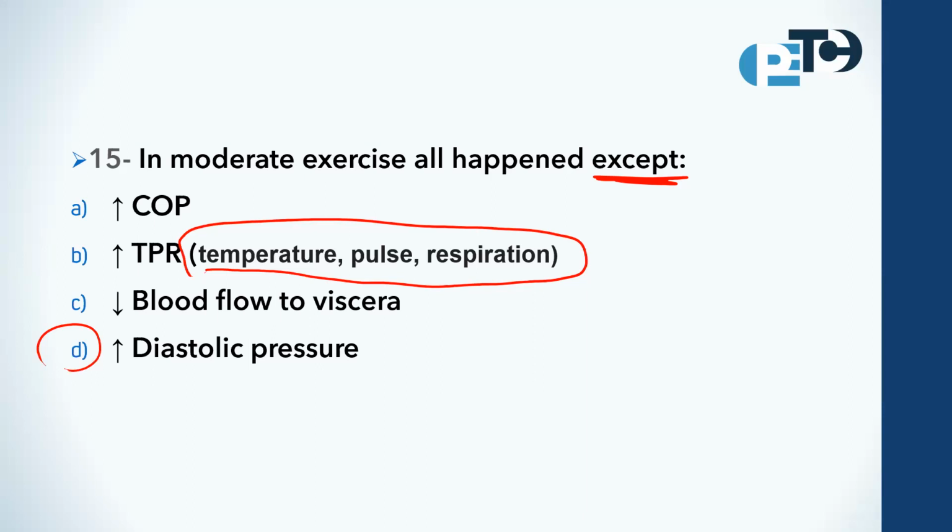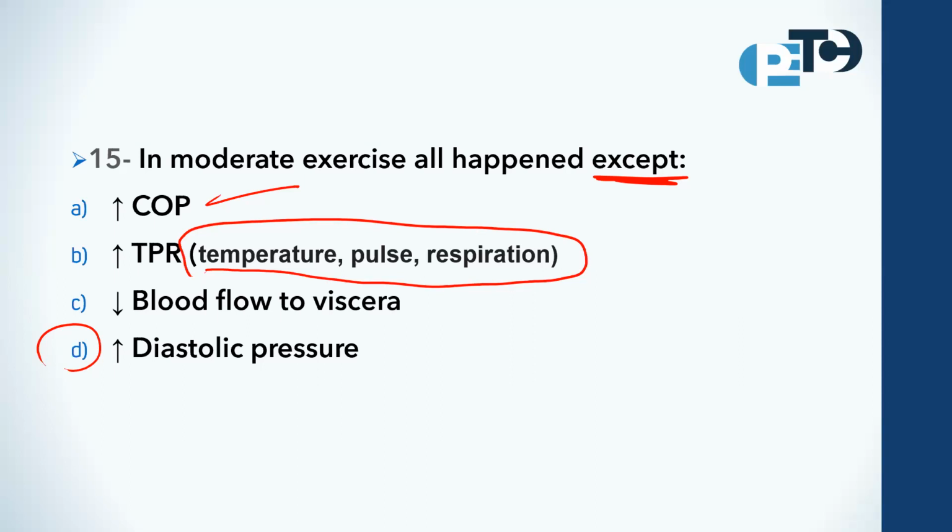During the moderate exercise, the cardiovascular system undergoes various changes to meet the increased demand of oxygen and nutrients. And these changes include increase in cardiac output, the amount of blood pumped by the heart per minute increased during exercise to deliver more oxygen to the working muscles.